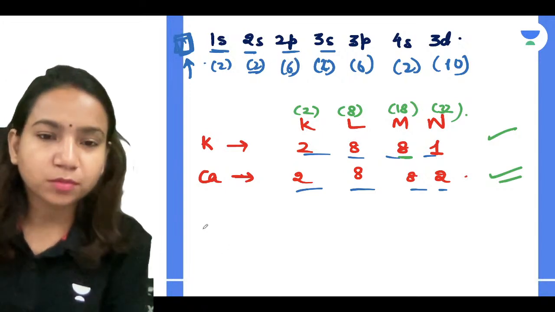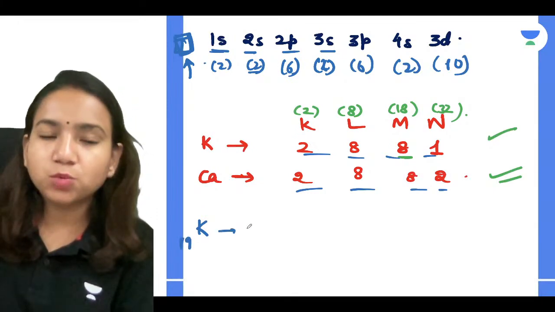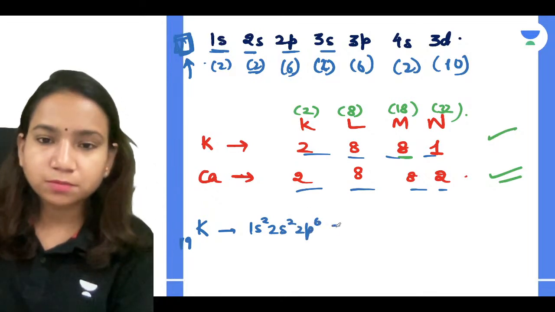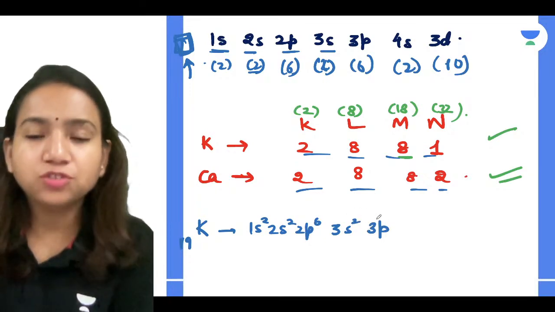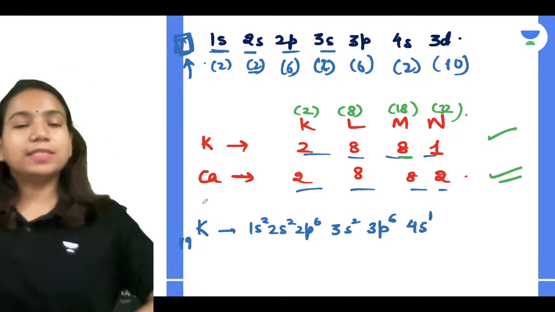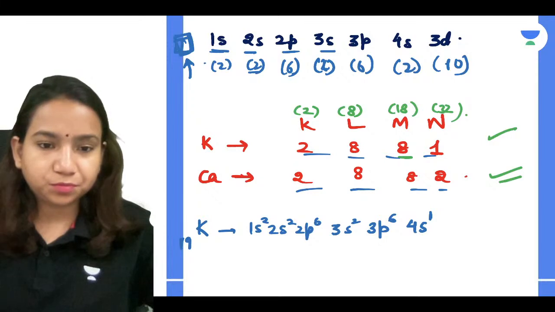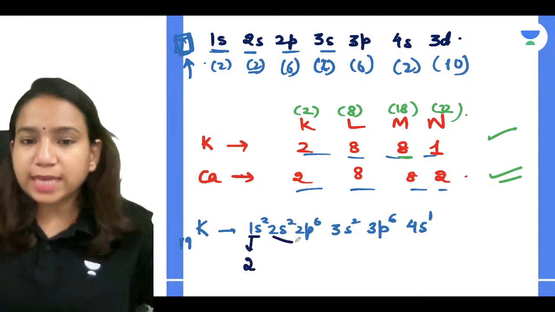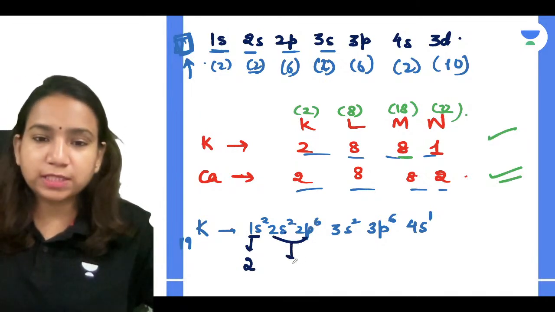Let's just check. So guys, potassium atomic number is 19, no? If you have to write its configuration, I'll write 1s2, 2s2, 2p6, 3s2, 3p6 and 4s1. Now let's count how these electrons are getting distributed. In the first shell there is only one s subshell, so there are 2 electrons. In the second shell there are 2 subshells, 2s and 2p, so 2 plus 6, 8 electrons.